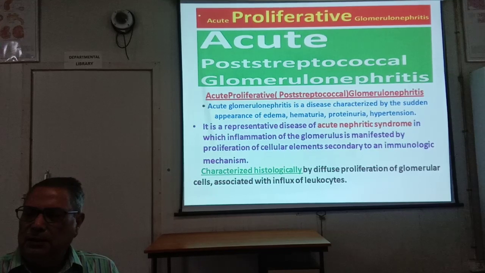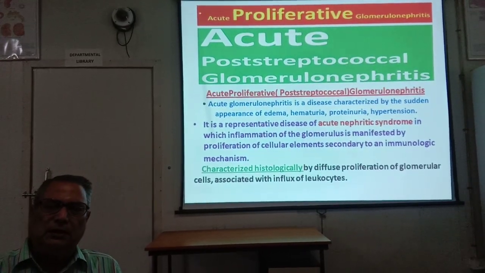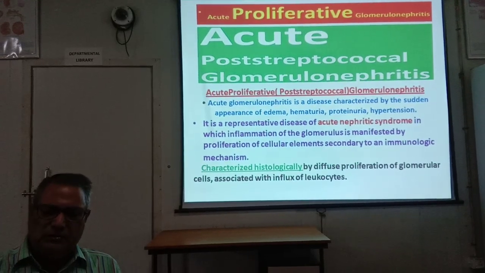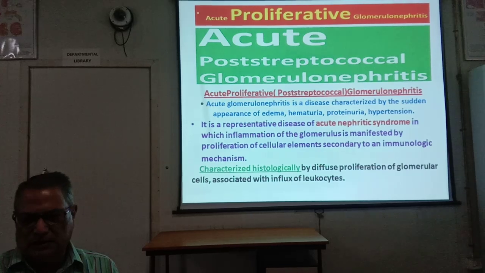These are primary. The kidney is involved primarily, and in the secondary variety, glomerulonephritis occurs secondary to other diseases like SLE, diabetes, amyloidosis, etc.